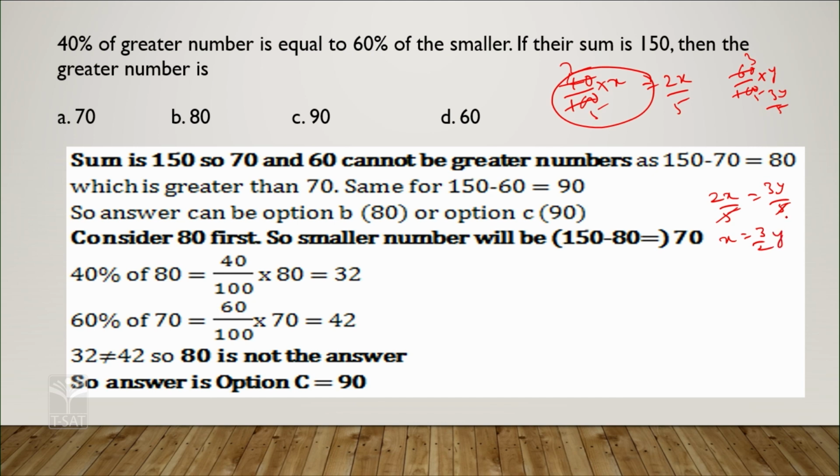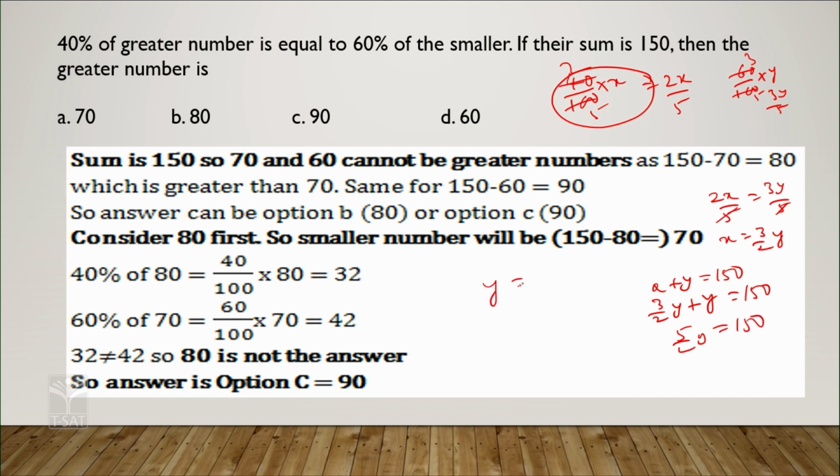Their sum is 150 is given, so x plus y is equal to 150. You can substitute x as 3 by 2 y. So 3 by 2 y plus y is equal to 150, which is 5 by 2 y equal to 150.